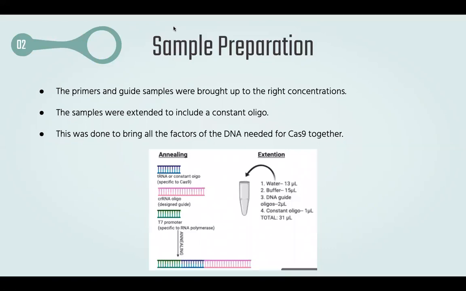This step combined the constant oligo, which was the tRNA that is specific to the Cas9 enzyme, and the designed oligo, the cRNA, that we designed in the bioinformatics steps to make the guide RNA.